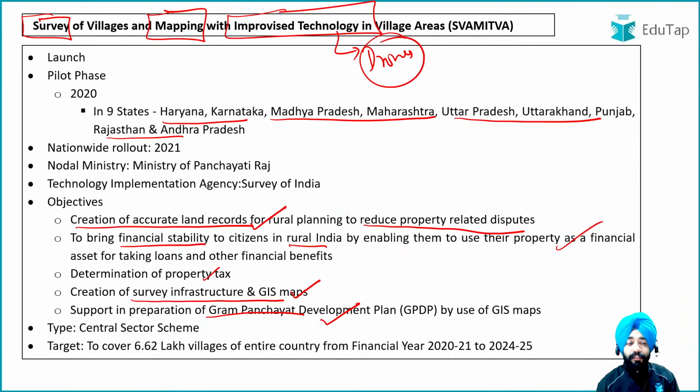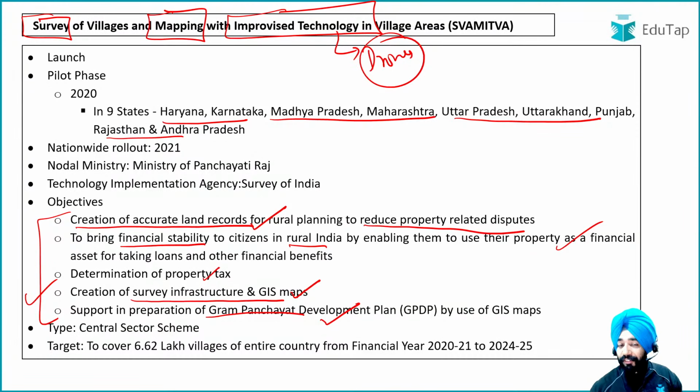Then in 2021, it was implemented all across India. It's a scheme, as I told you, of the Ministry of Panchayati Raj, because all these things I talk about here are issues actually addressed by the Panchayat people. Property disputes are common here. Nothing is happening, no plan is being made, so the Panchayat is making that thing. So the ministry is the Ministry of Panchayati Raj.